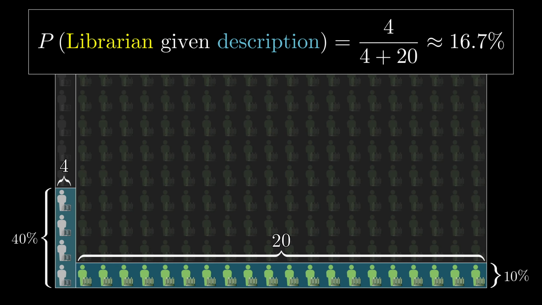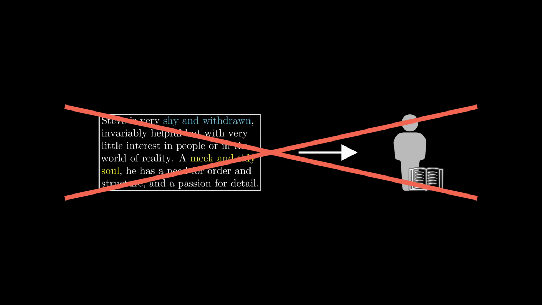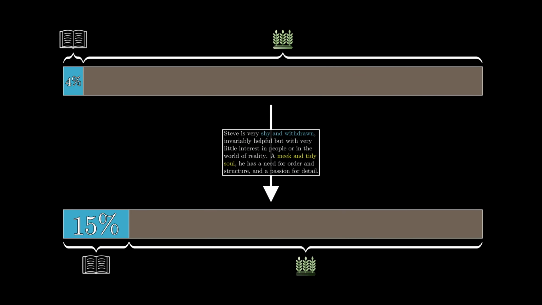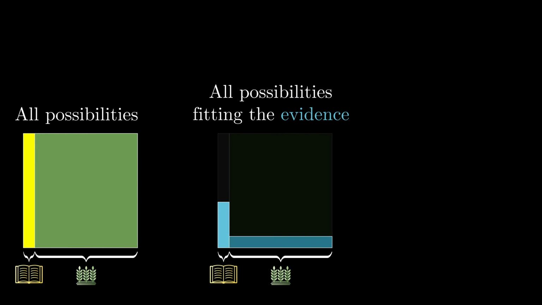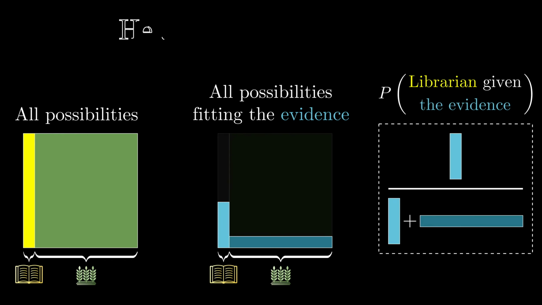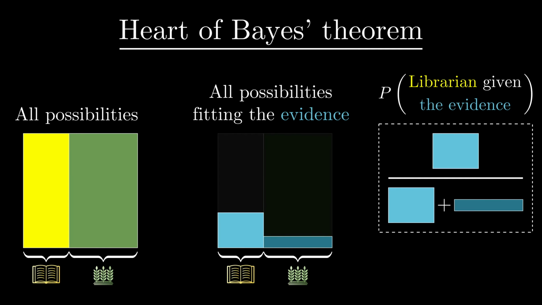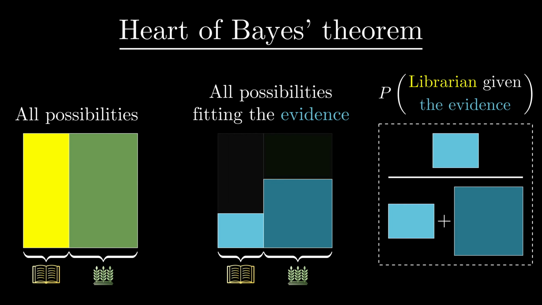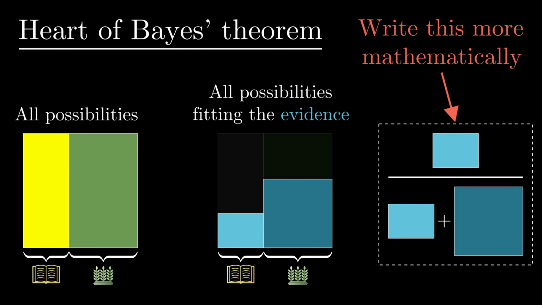The upshot, and this is the key mantra underlying Bayes' theorem, is that new evidence does not completely determine your beliefs in a vacuum. It should update prior beliefs. If this line of reasoning makes sense to you, the way that seeing evidence restricts the space of possibilities, and the ratio you need to consider after that, then congratulations! You understand the heart of Bayes' theorem. Maybe the numbers that you would estimate would be a little bit different, but what matters is how you fit the numbers together to update your beliefs based on evidence. Now, understanding one example is one thing, but see if you can take a minute to generalize everything that we just did and write it all down as a formula.